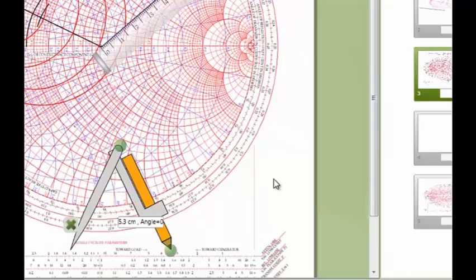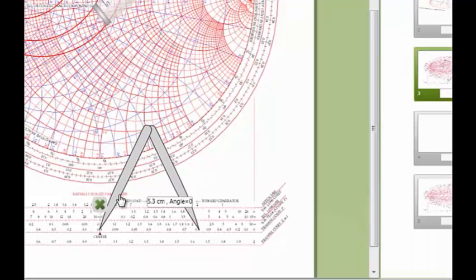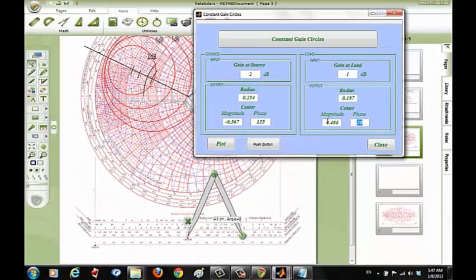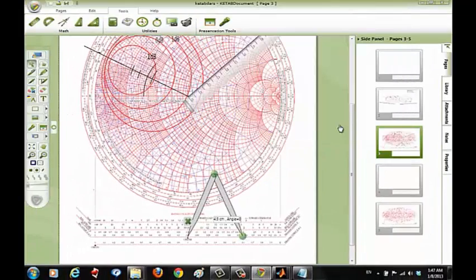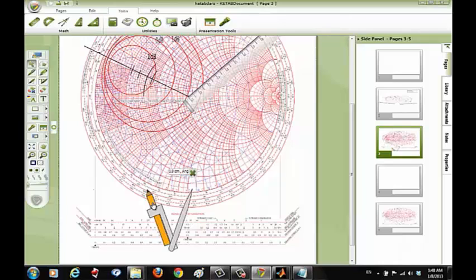Now we're going to see on the MATLAB program where the center of the circle is. The center, as you can see, is at 0.484. So on the Smith chart scale, put one side of the compass at the center and the other side at 0.484. That's right. And we're going to draw a small line cutting the line we drew before, just to see where the center of the 1 dB circle is.